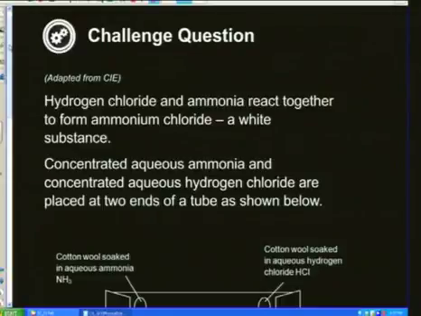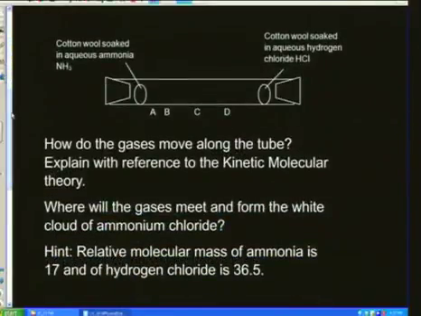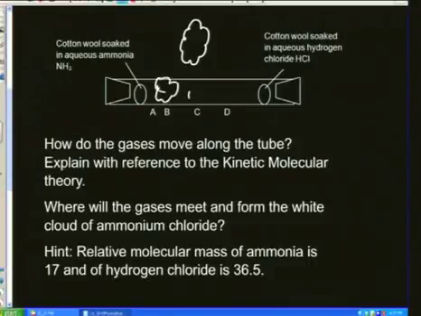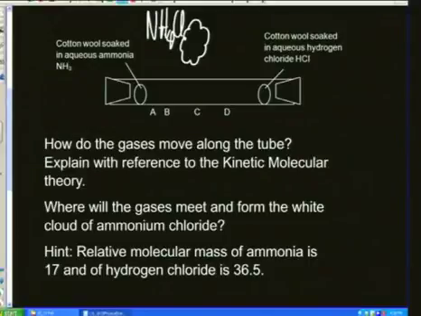Hydrogen chloride and ammonia react together to form ammonium chloride, a white substance. And so I'm going to just, on my picture here, draw in a little white cloud. Obviously, it's within the tube, but I don't want to commit to whether it's over here, or over there. But it's a white cloud. What is in that white cloud? It is ammonium chloride. So inside this cloud is made up of NH4Cl. Somewhere along the tube, that substance is going to be formed.